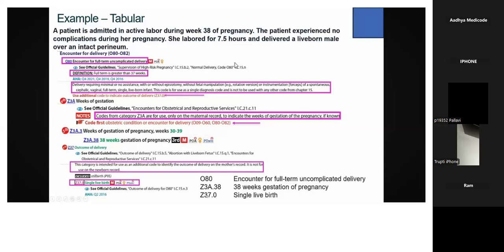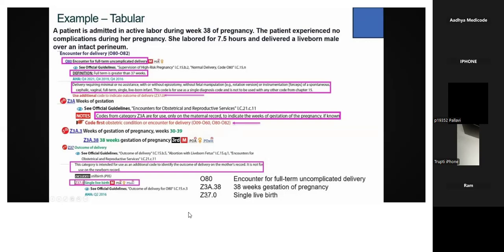We are giving the O80 series, and you need to specify the weeks of gestation. Here we have 38 weeks of gestation. Z3A is the category for weeks of gestation, and as it's 38, we assign Z3A.38, 38 weeks of gestation pregnancy.